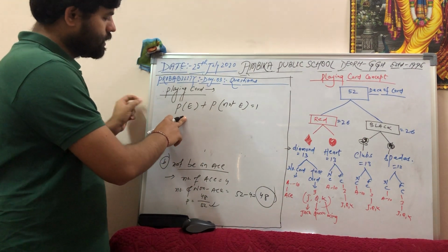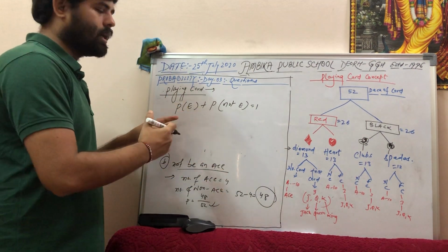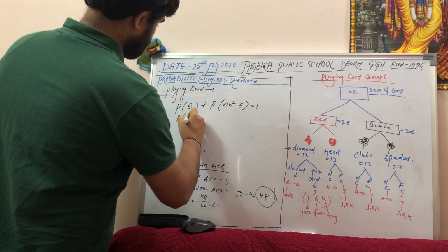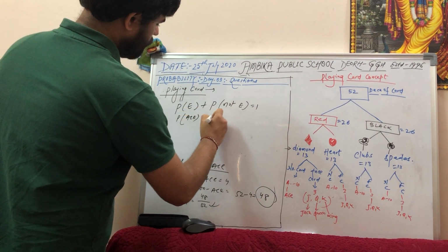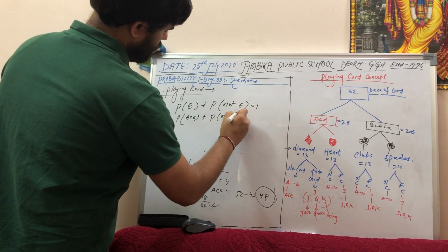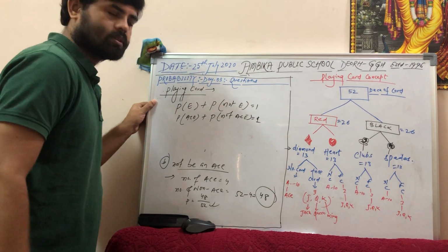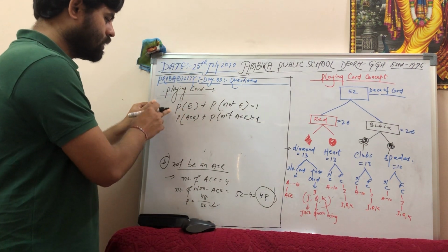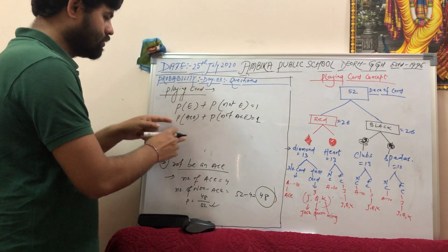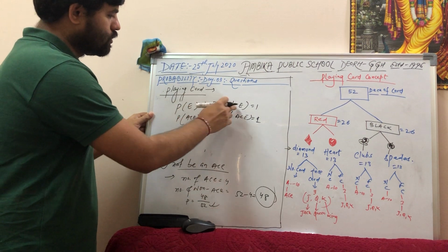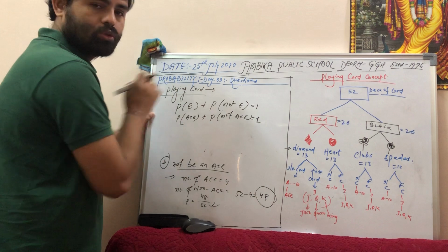So here probability of an event means probability of getting an Ace. So probability of getting an Ace plus probability of not getting an Ace equals 1. I am just putting the values in the formula for this question.